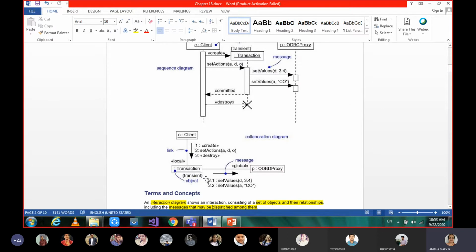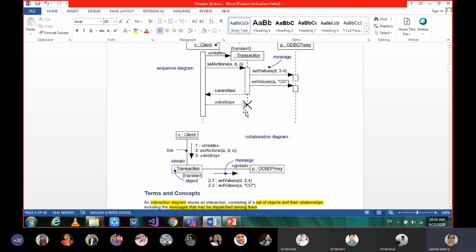If a collaboration diagram is there, a sequence diagram can also be generated. By seeing these two diagrams, you should clearly understand that sequence and collaboration diagrams show the interactions clearly and mean the same, but only the representations are different. Here the representation is time ordering of messages, but here we call it structural organization of messages.